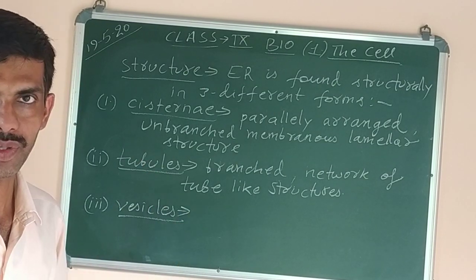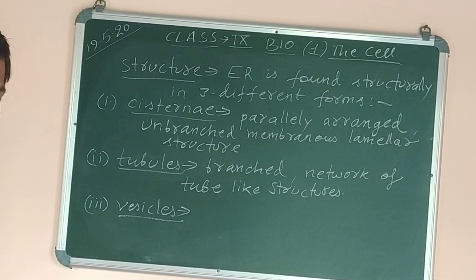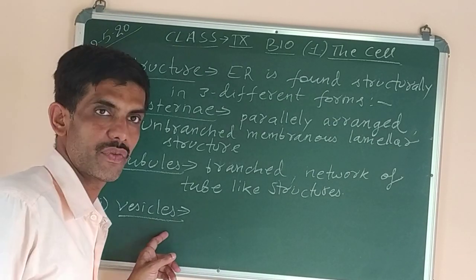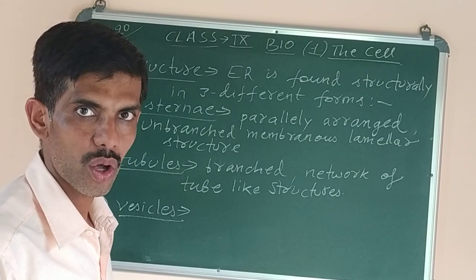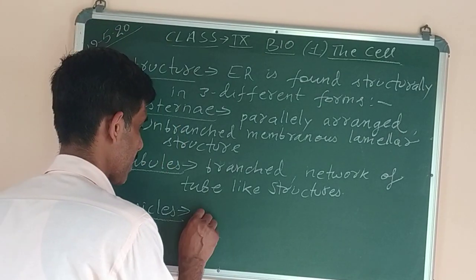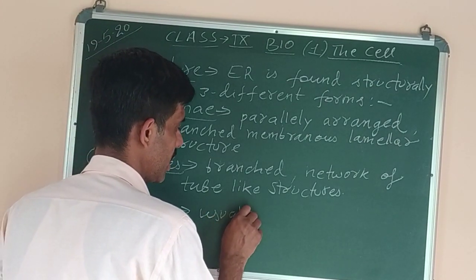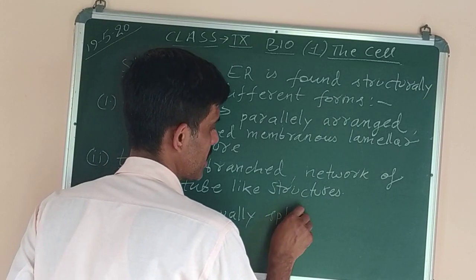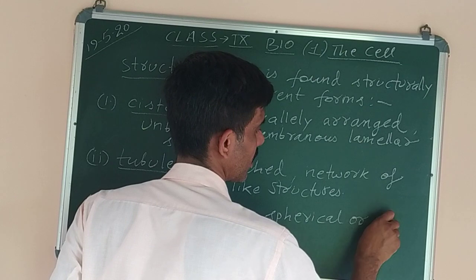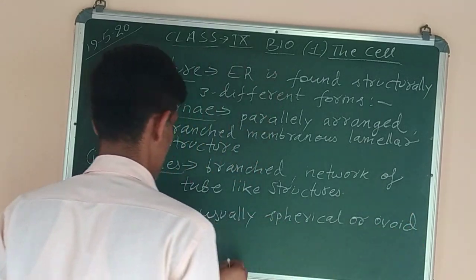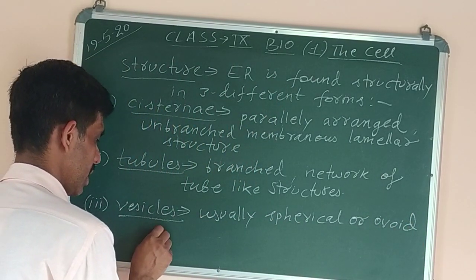Means the minute tubes are also known as tubules. And the last one is vesicles. Vesicles are almost spherical or ovoid in shape. Spherical means round, or ovoid in shape.